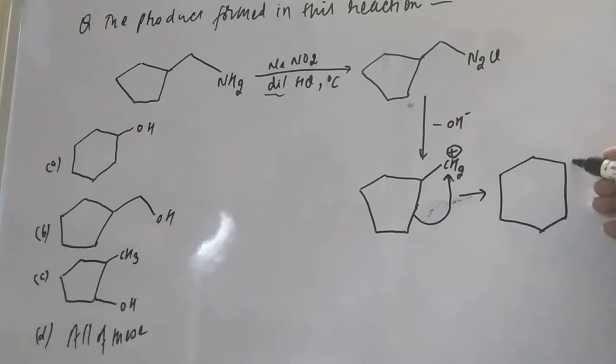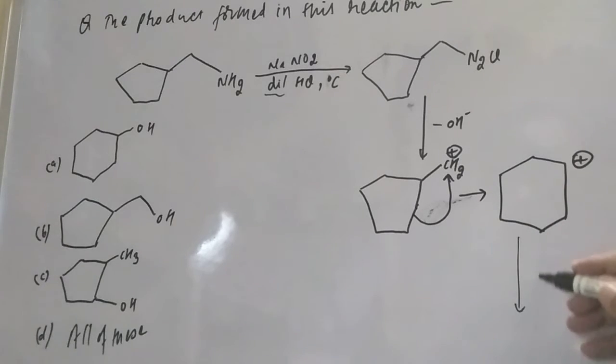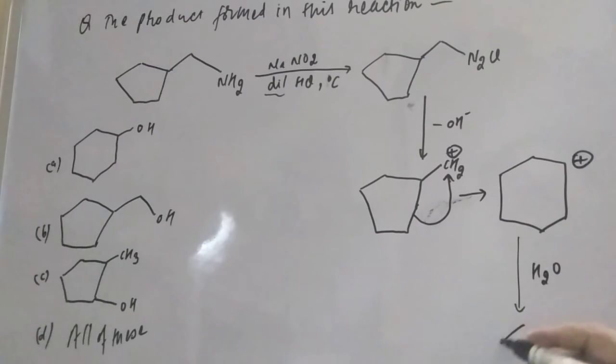And suppose the carbocation is formed here. Since dilute HCl is there, there will be the attack of a water molecule. So this will give the cyclic alcohol.